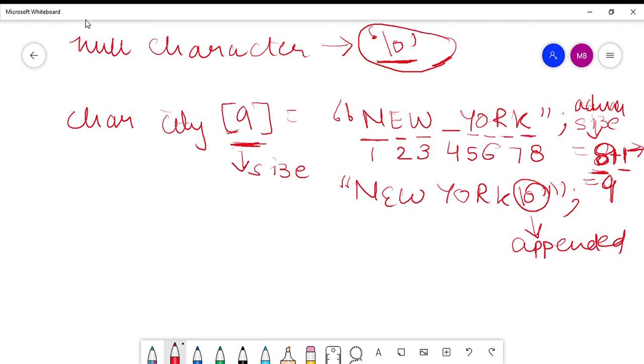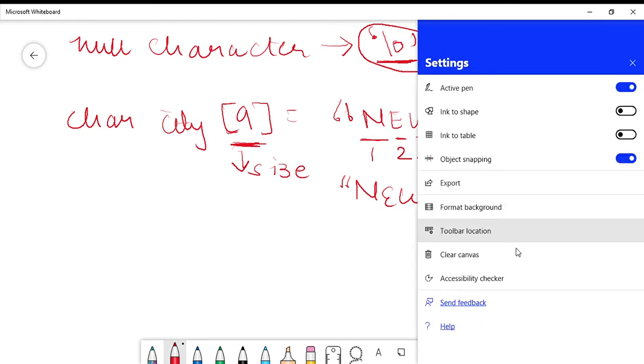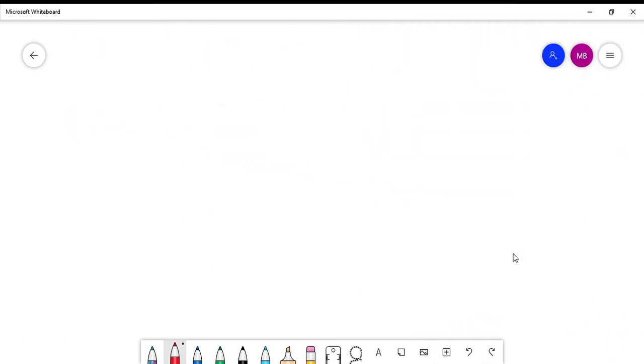Now how do you initialize a character array, or how do you initialize a string? The declaration part we have seen, now we will see initialization.